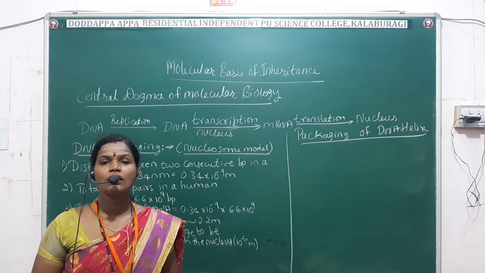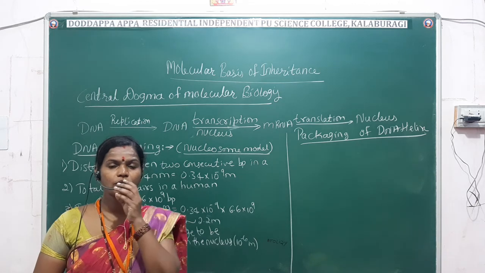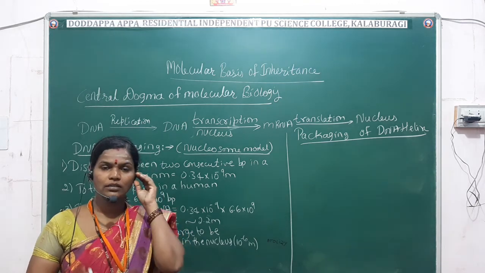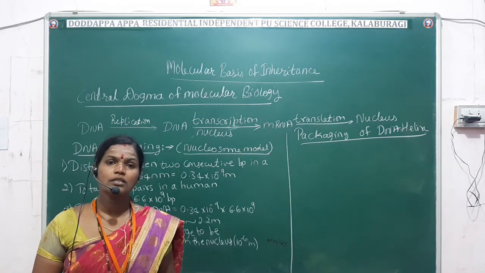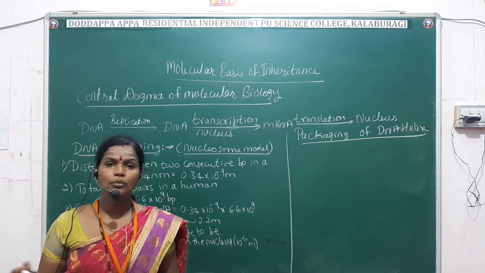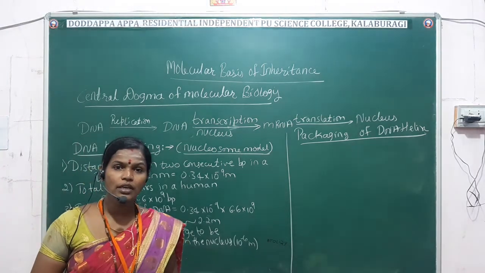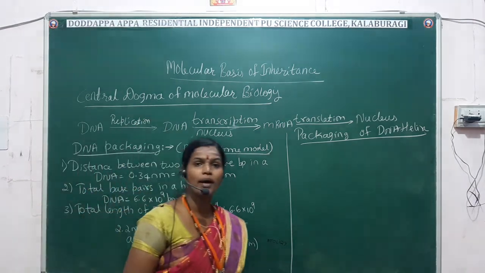Hello students, now we are going to see the new concept for today. In the previous class we saw the types of DNA, and also repeated the structure of DNA once again, because in your syllabus you have seen this B-DNA structure. Now in today's class we are going to see the concept called the central dogma of molecular biology first.